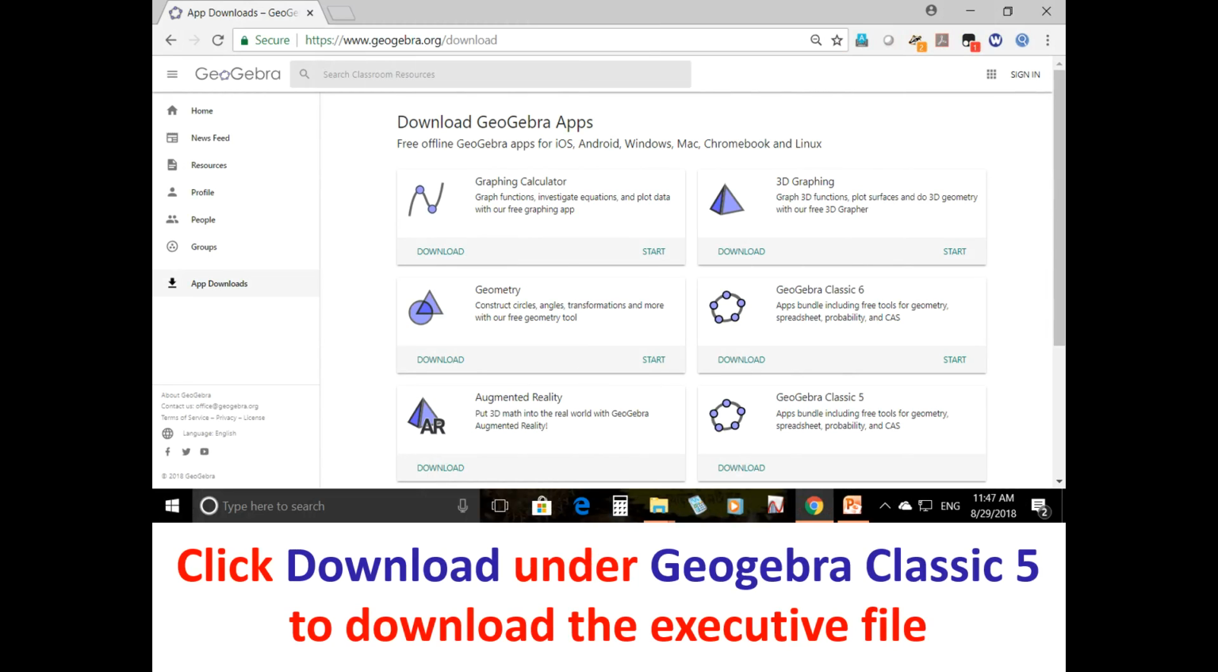Graphing Calculator, 3D Graphing, Geometry, GeoGebra Classic 5, Augmented Reality, and GeoGebra Classic 6 and Classic 5. These two are available. But Geometry will contain only geometry, 3D Graphing will contain only 3D, and Graphing Calculator will only do graphing. But GeoGebra Classic 6 and Classic 5 have all of them embedded. The Augmented Reality app will work only on MacBook. GeoGebra Classic 5 is suggested for those who want to learn GeoGebra for the first time. So click Download under GeoGebra Classic 5 to download the executable file.